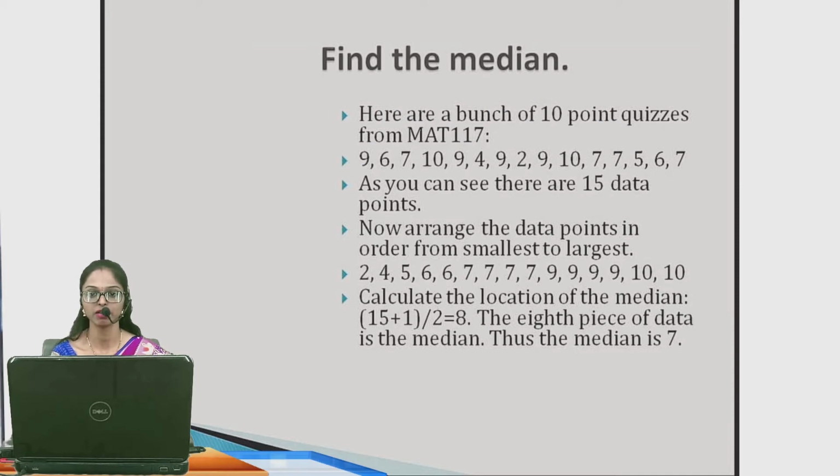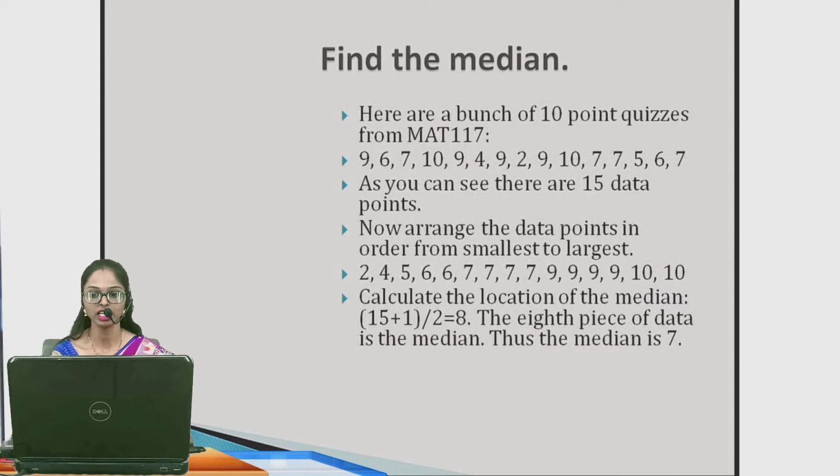Example to find the median. Suppose the 10 point quizzes from Math 117 are 9, 6, 7, 10, 9, 4. These are our data. Now arrange the data points in order, smallest to largest or largest to smallest. We arrange these data points from smallest to largest, that is, starting from 2 and ending with 10.